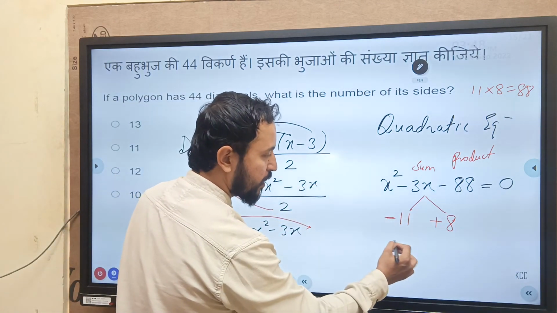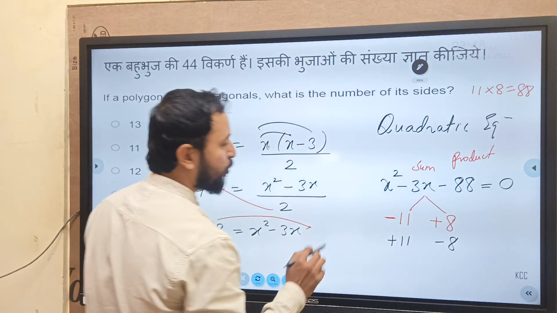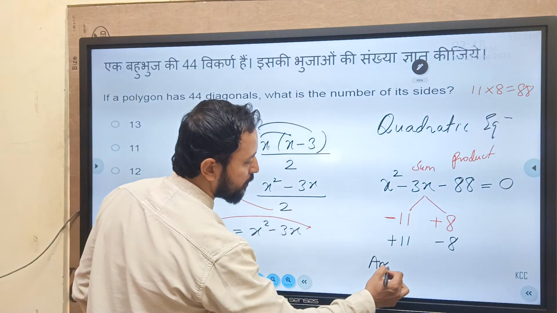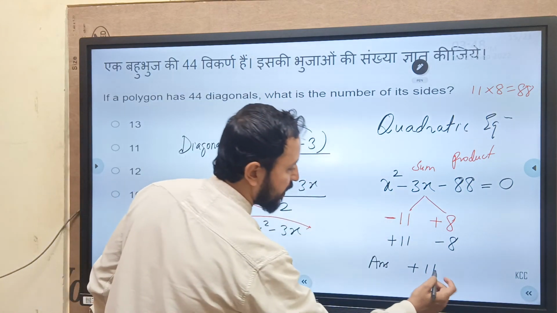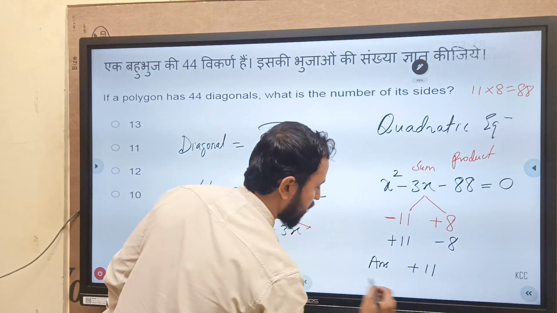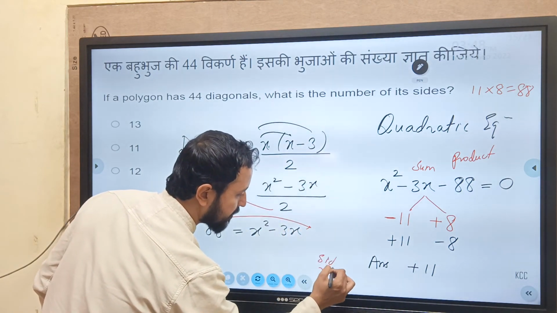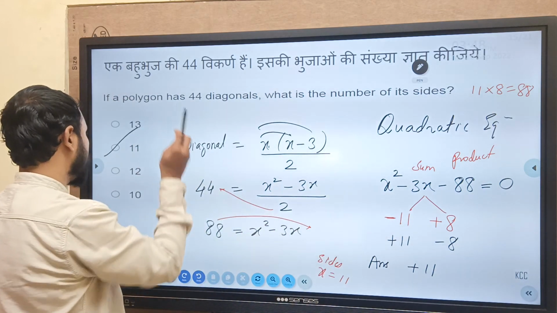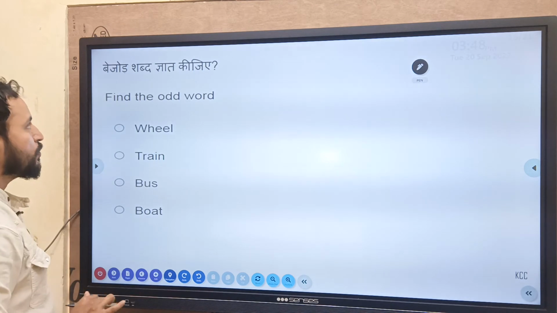Change the signs now. Compulsory. Plus 11 minus 8. So the answer will be positive. The answer for the question will be positive. Plus 11 means, what is the value of x? That is nothing but x is equal to 11. And what was your x? Sides. Sides will be 11 in this case. I hope if you have done quadratic equation, you know this.